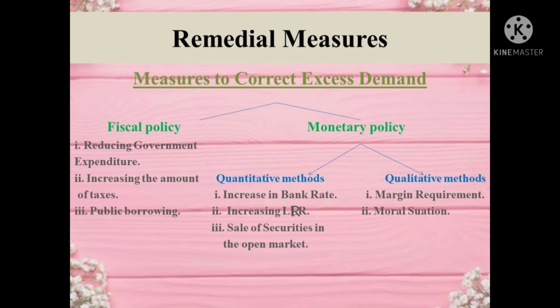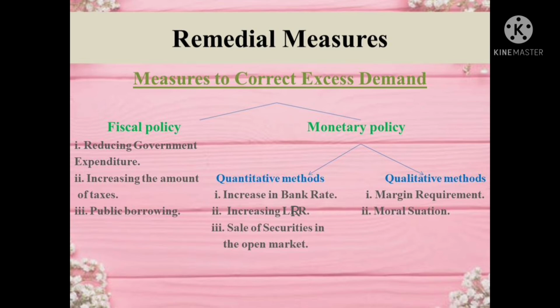Point number 2 is increasing LRR, that is the legal reserve requirements. Commercial banks are obliged to maintain legal reserves. An increase in such reserves is a direct method to reduce the availability of credit. And there are two components, they are cash reserve ratio and statutory liquidity ratio.